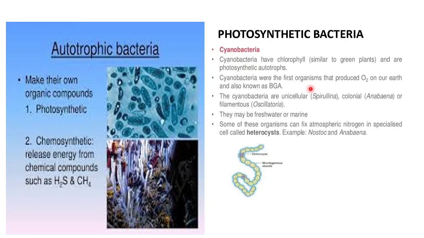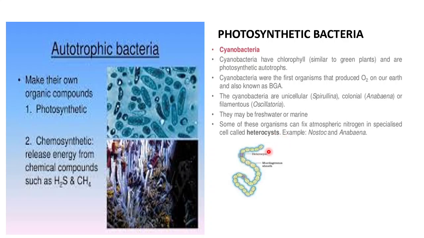It is considered so. They are also called BGA. BGA stands for blue-green algae. Earlier, they were placed under algae, that is true plants, but later, seeing their prokaryotic cellular structure, they were picked up from there and placed in the Kingdom Monera. Cyanobacteria can be unicellular, that means single cell, for example spirulina; they can be colonial. Colonial means they remain attached with each other, forming a cluster, that is Nostoc, or filamentous, that is Oscillatoria. They can be found in freshwater and marine, that means they are mostly in aquatic habitat.